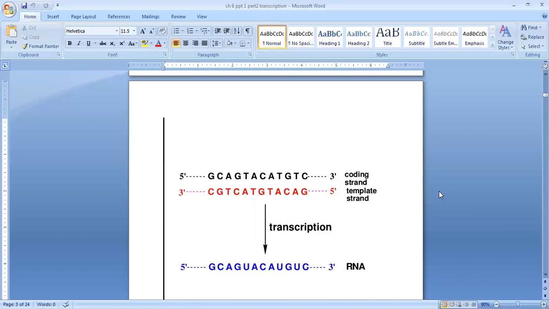The coding strand you can see is 5 to 3. That is the DNA double stranded. From there, information goes to RNA, that is called transcription. Here RNA, in the bluish color, is single stranded, 5 end to 3 end direction.